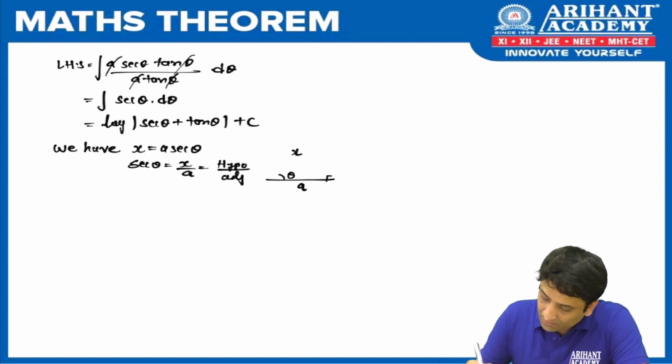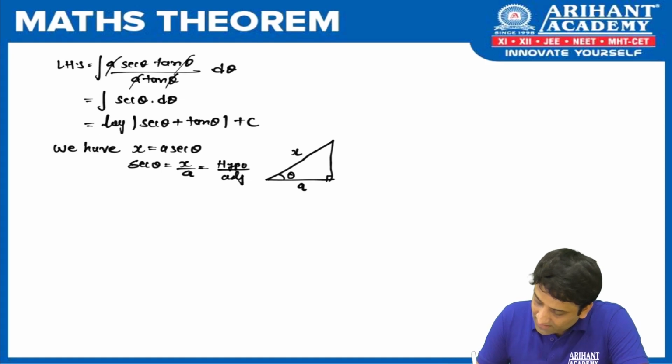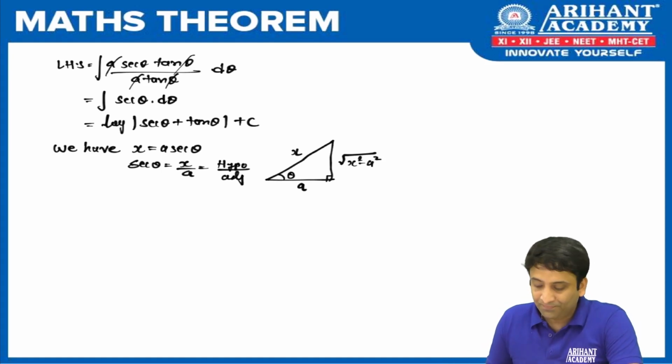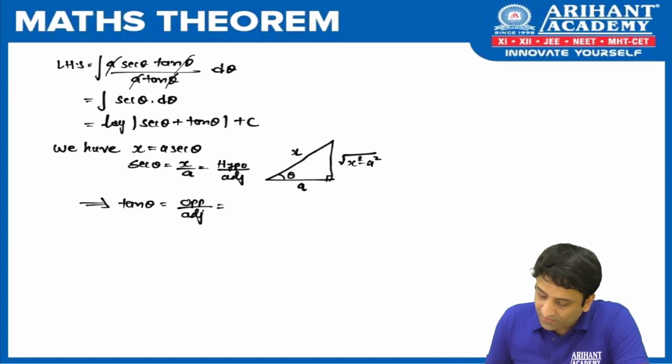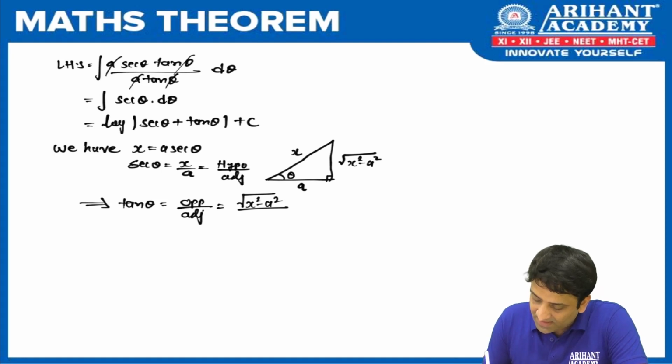And what does Pythagoras theorem say? It says under root of hypotenuse square minus side square. Now which term did you want? I wanted tan theta. And what is tan theta? It is opposite upon adjacent. So can you give me the opposite side from the triangle? It is root of x square minus a square. And what is the adjacent side? It is a. So now let's take both the values and substitute in the result.